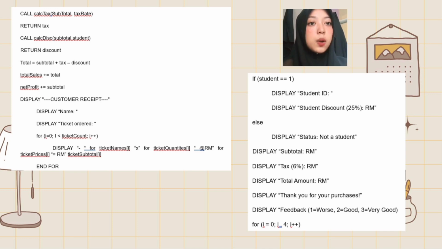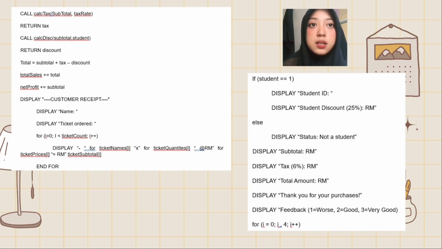After ticket selection is complete, tax is calculated using the calculate tax function. Student discount is calculated using the calculate discount function. The total is calculated as subtotal plus tax minus discount, and lastly, the total sales and the net profit are updated. After that, the customer receipt is displayed. The receipt will include the customer's name, a list of the ticket orders with quantities and prices, and show student status and discount if applicable. The receipt also displays the subtotal, tax, and total amounts. It will end with a thank you message.